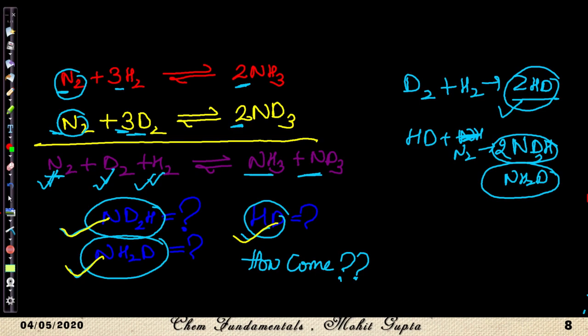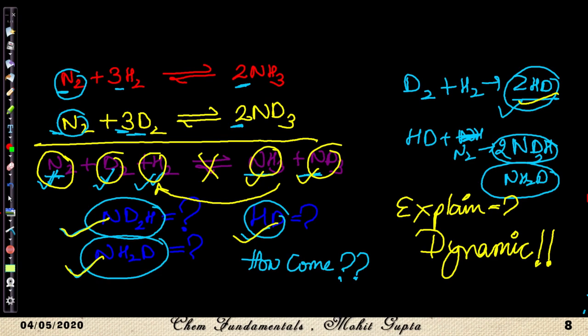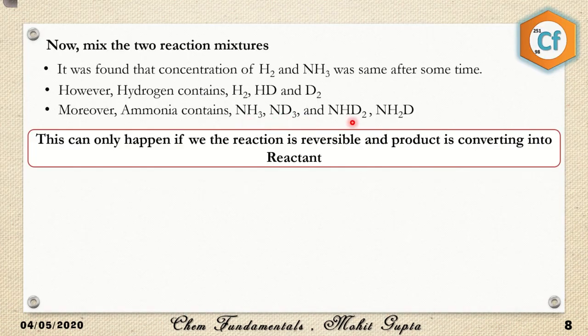Now what does this explain? It means that the reaction is in equilibrium, and along with that, the reaction is dynamic in nature. If equilibrium were static, no reaction would occur and we would have only N2, D2 and H2 on one side, and NH3 and ND3 on the other. But since it is dynamic, they all react with one another and produce new species. From the production of ND3, NHD2, NH2D and HD, we can easily conclude that the reaction is in dynamic equilibrium, not static equilibrium.